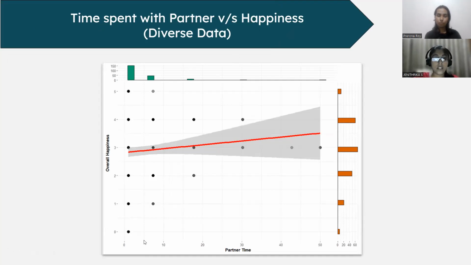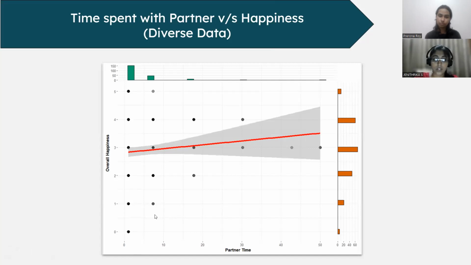This is a scatter plot between the variable time spent with partner and overall happiness. And this variable partner time is exclusive to diverse data set. So in this scatter plot, we see that there's an upward trend. That is, there's a positive relationship between partner time and overall happiness. But again, a point to be noted here is that the slope of the trend line is quite smaller than that of the other trend lines.